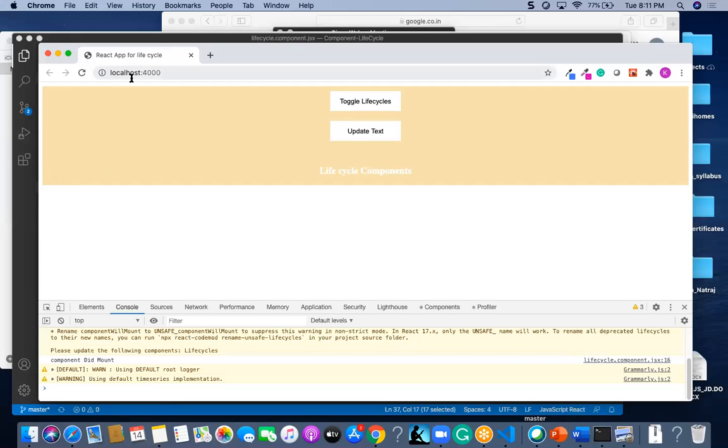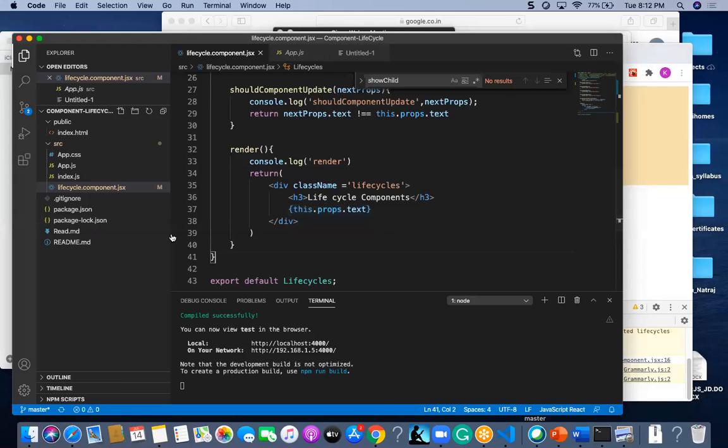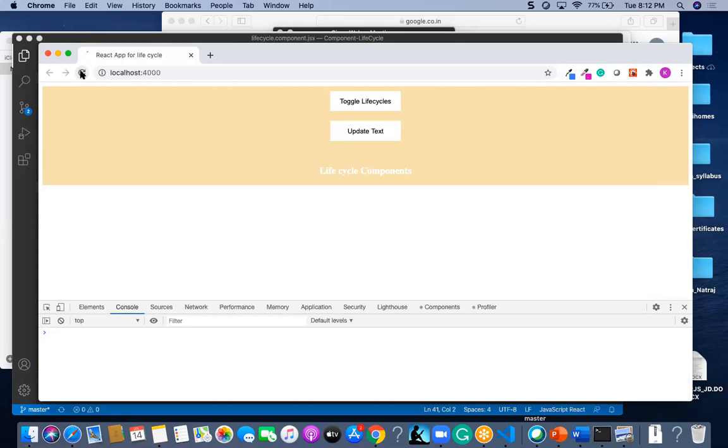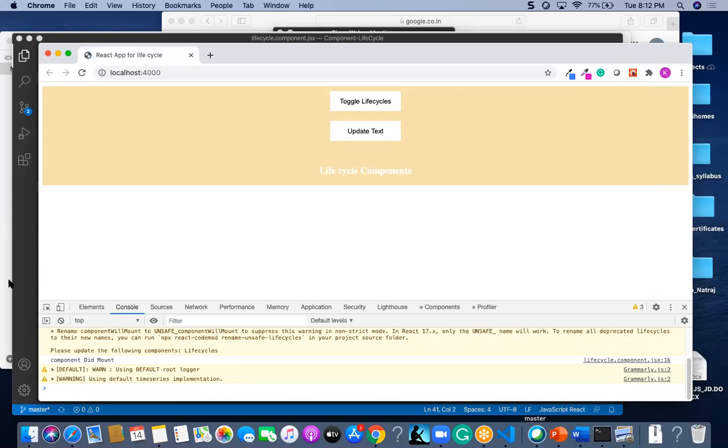I think I have to share totally. Yeah, this one is the one. See here, this is the view actually. At the very first point of time, I will find the component is just dotted, but coming to the life cycle methods, if I click on this life cycle methods, I will clear this.